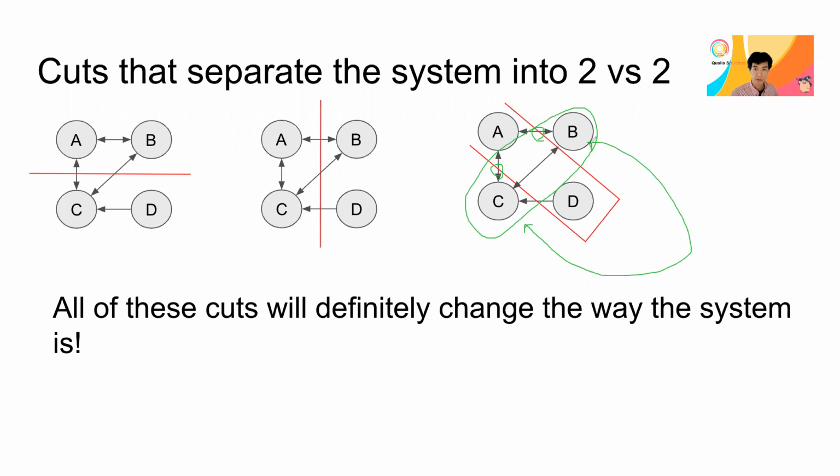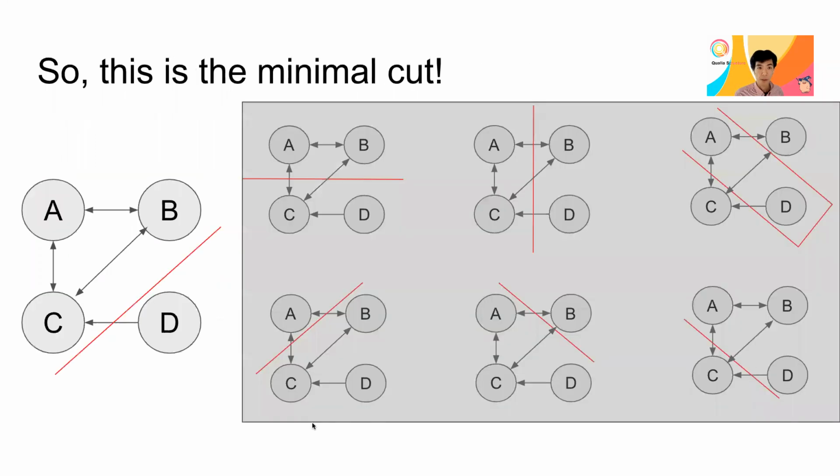If I replace this connection, that connection itself is intact, but the AC and AB connections are disrupted, and that makes a huge difference as well. So in the end, all of these cuts will definitely change the way the system is. Therefore, among the 7 possible ways to cut the system, this D to C connection, or C to D connection, which doesn't exist, is the minimum cut in this particular case.